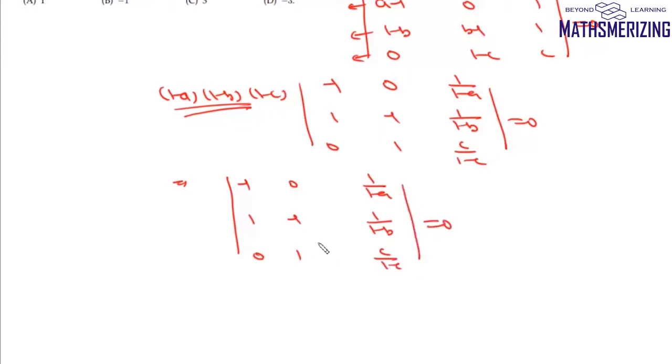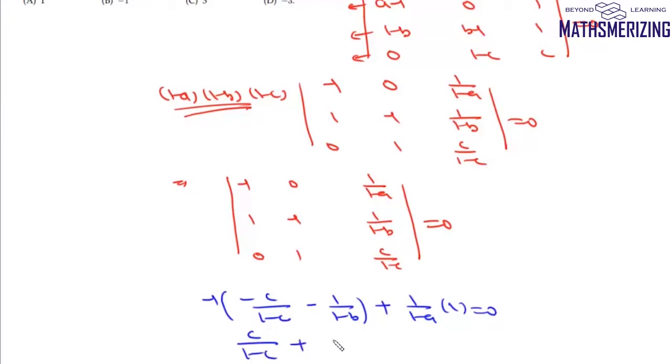Now we'll expand this determinant. We'll get minus 1, and here will be minus C upon 1 minus C and minus 1 upon 1 minus B plus 1 upon 1 minus A into 1. It is equal to 0. So we'll write this as C upon 1 minus C plus 1 upon 1 minus B plus 1 upon 1 minus A is 0. Now what we'll do is we'll add 1 and subtract 1.